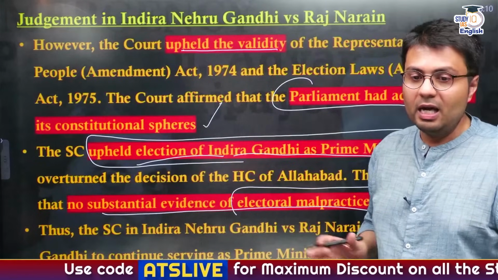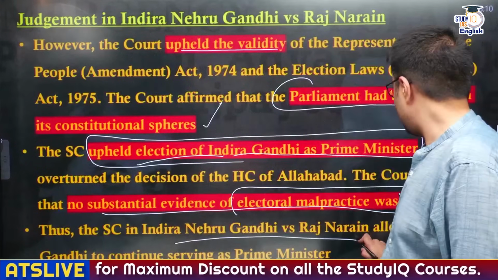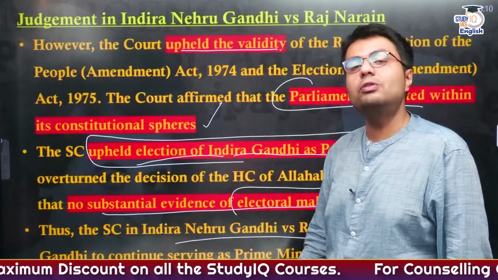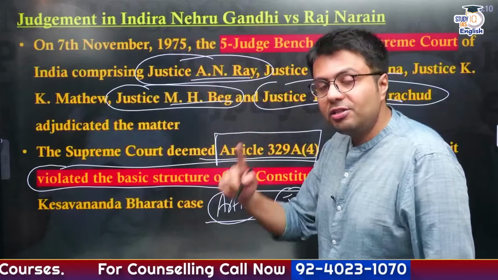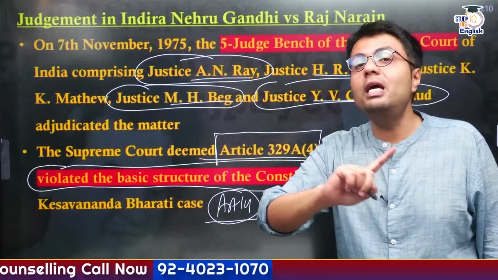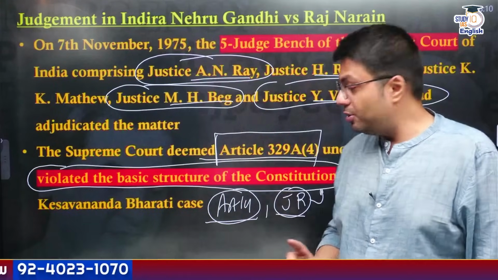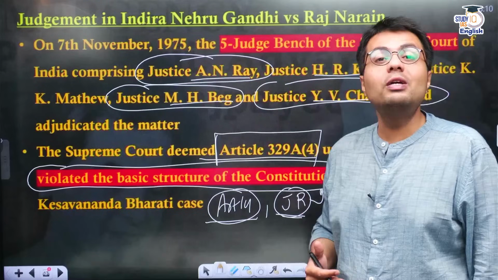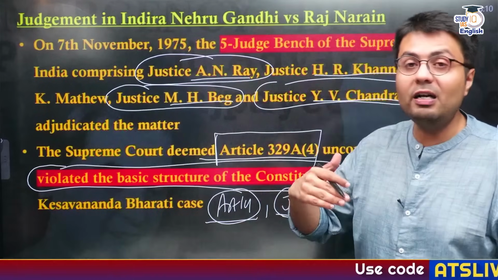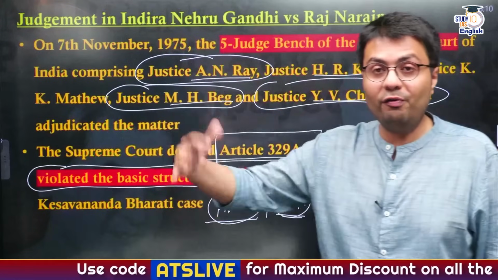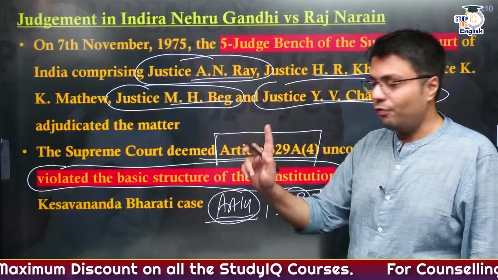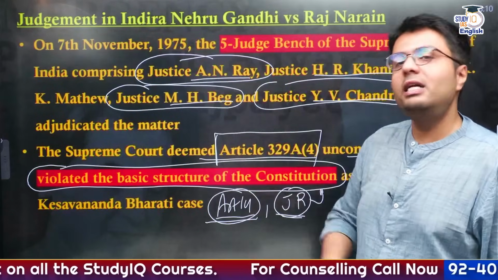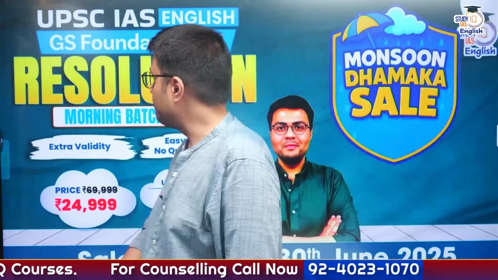of Indira Gandhi. Thus, the Supreme Court in Indira Nehru Gandhi allowed Indira Gandhi to continue to serve as Prime Minister of India, but most importantly, it said that the elections of the Prime Minister or Speaker can't be prohibited from being considered by the judiciary. Why? Because judicial review is a part of the basic structure. Similarly, you can't differentiate between the Prime Minister and Speaker on one hand and other legislators on the other, and provide differences in the provisions of the law. Therefore, it also violated Article 14. So therefore, Article 329A was held unconstitutional.